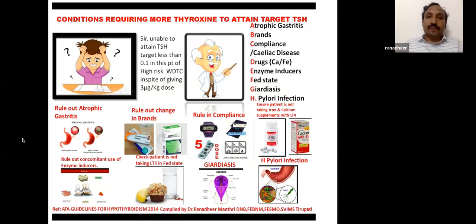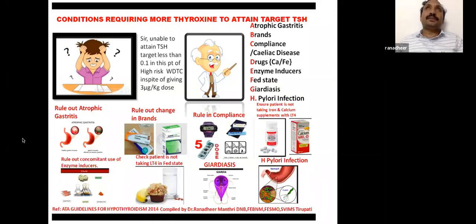This boy is confused. The professor says, first rule out atrophic gastritis, then rule out change in brands. Some brands may give a smaller dose. Another thing is to check compliance. Most patients don't take it properly. The problem with thyroid cancer compared to others is compliance. In thyroid cancer, patients need to take thyroxine tablets continuously every day, which they don't like, especially in villages. Once they start feeling well, they stop taking tablets. Not only in villages, in cities and older people also, this happens.